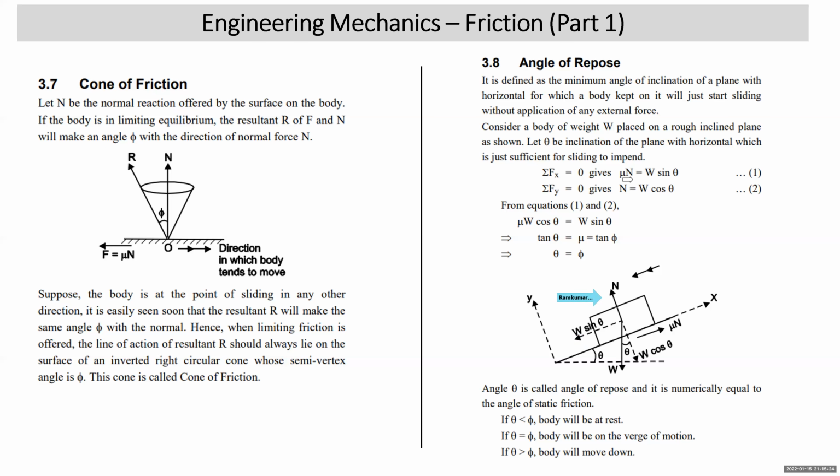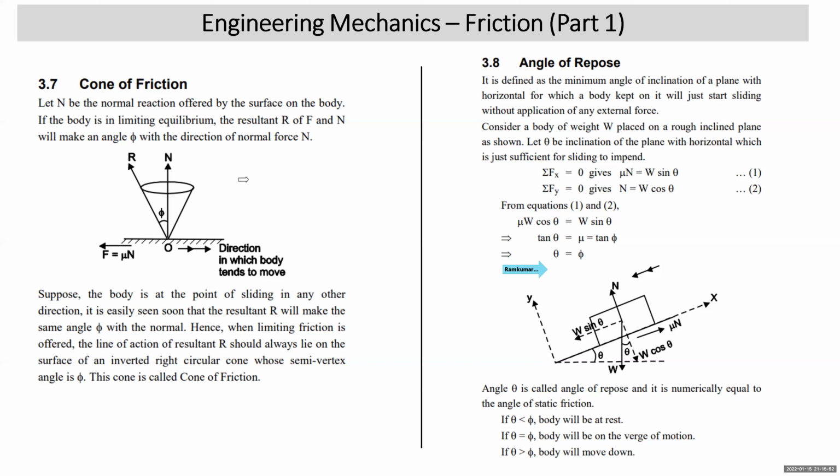Right. Substitute the value of N, or from solving equations number 1 and 2, you get mu W cos theta is equal to W sin theta. W gets cancelled. You get tan theta is equal to mu is equal to tan phi, or theta is equal to phi. So what we find is that angle of repose is numerically equal to angle of friction. So when angle of repose theta is just equal to angle of friction, the body is on the verge of sliding down.